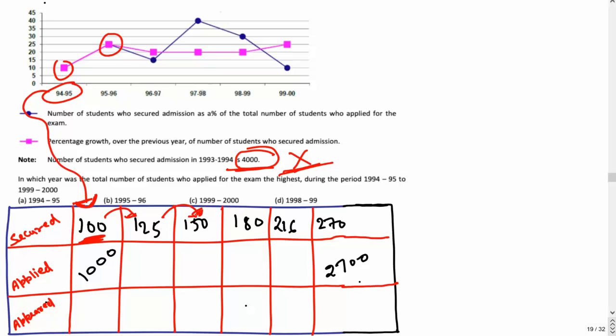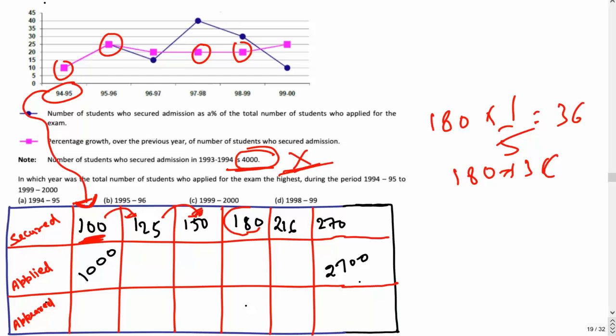20% growth over 125 makes it 150. Okay, next year you can see again it is a 20% growth. I have done a 20% growth over here as well. Next year it is again a 20% growth, and 20% of 180 is nothing but 1 by 5, which is 36. Simply add 180 plus 36. This will be 216. Calculation should be like this, fast and crisp.